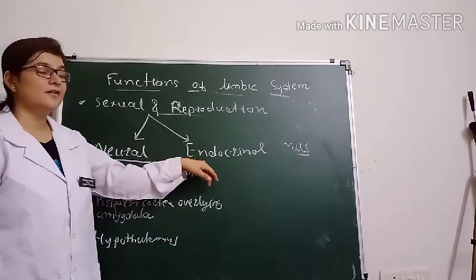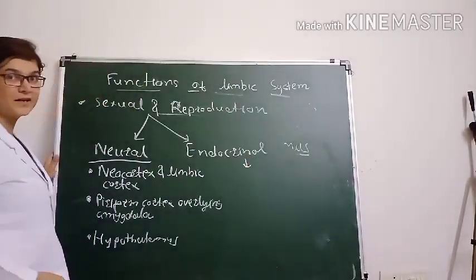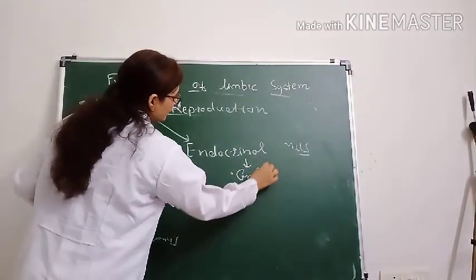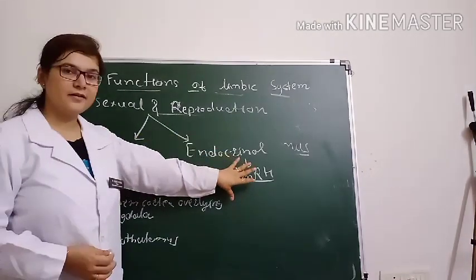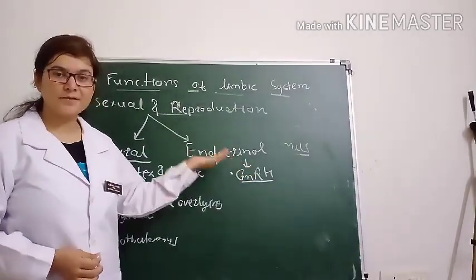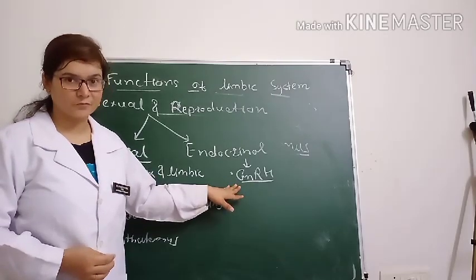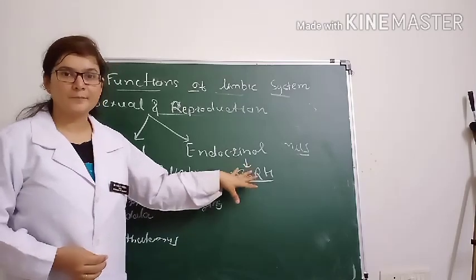In endocrinal control, it is mainly by the gonadotropins, and the gonadotropins are under the control of gonadotropin releasing hormone, which is released by the hypothalamus. So this endocrinal control is also through the hypothalamus.